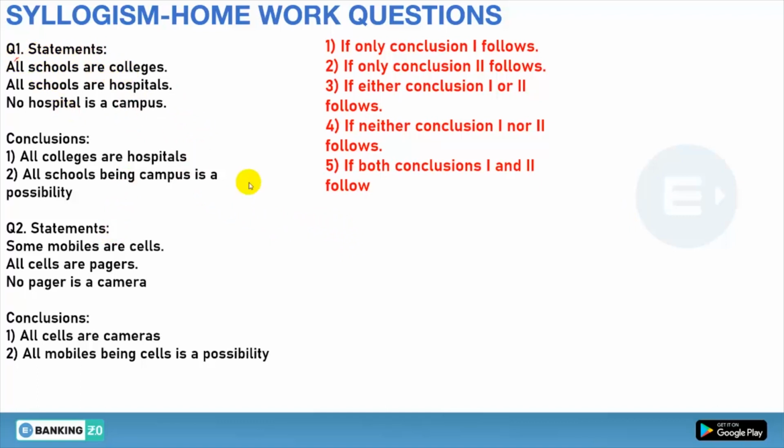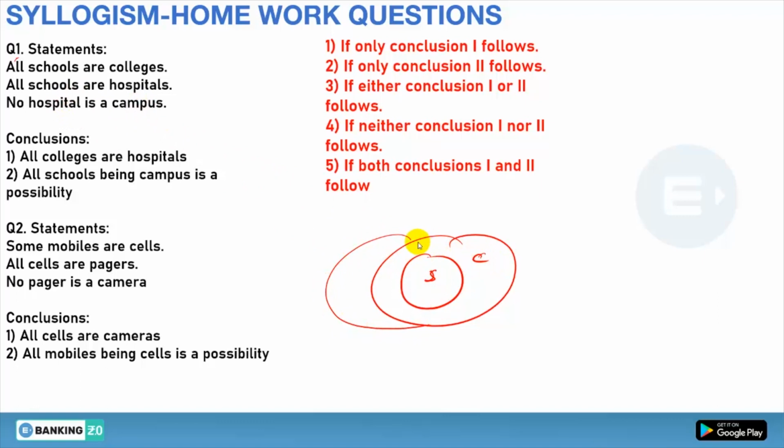All schools are colleges. All schools are hospitals as well. Now no hospital is campus. This is college, this is campus. Now conclusion number 1: all colleges are hospital. So these are the colleges and these are hospital.